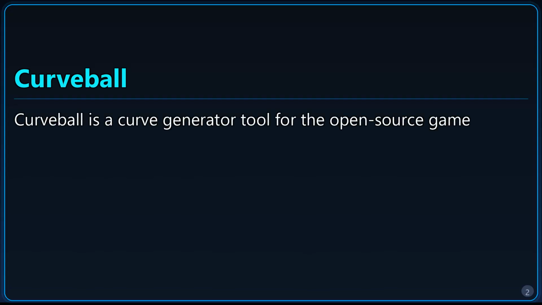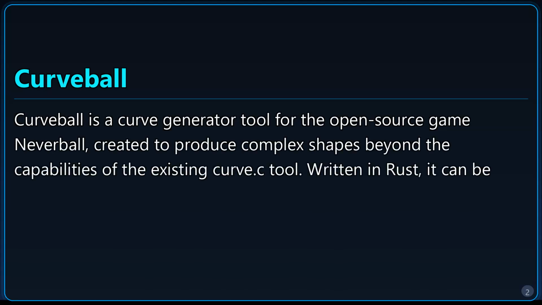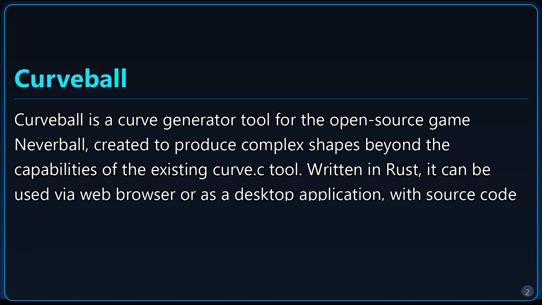Curveball. Curveball is a curve generator tool for the open-source game Neverball, created to produce complex shapes beyond the capabilities of the existing curve.c tool, written in Rust. It can be used via web browser or as a desktop application, with source code and releases available on GitHub.